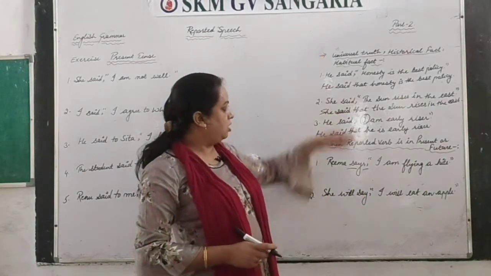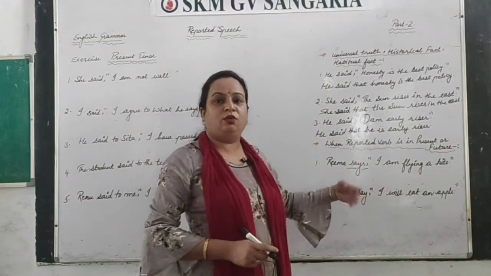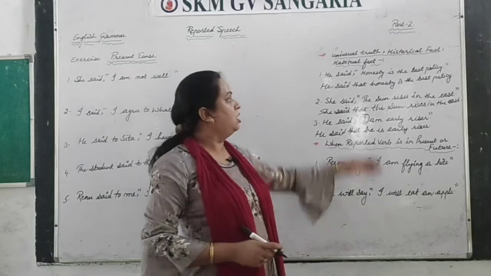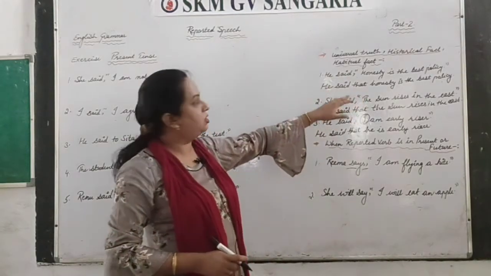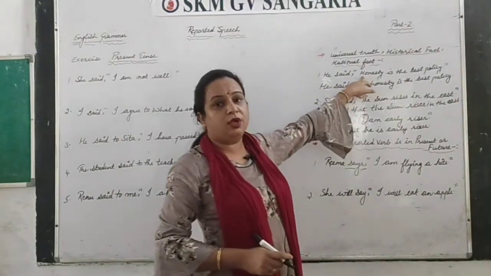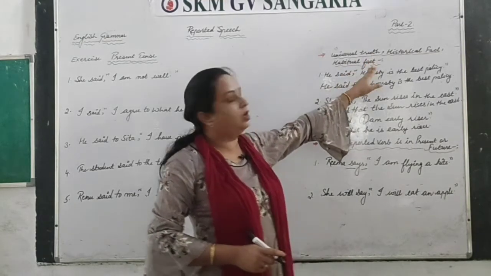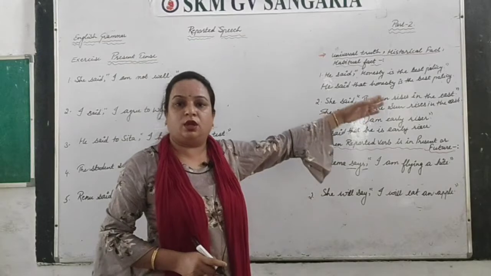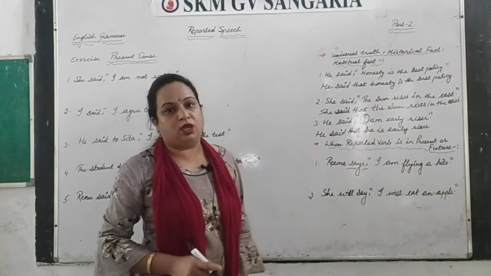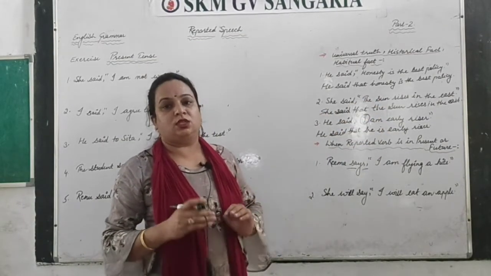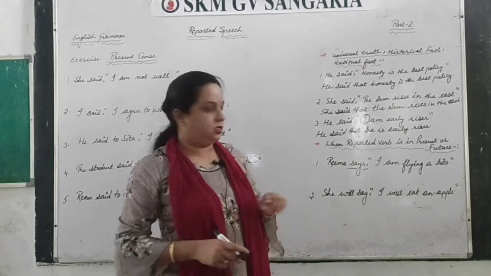If this is will say also, then also you will not change here because that is in future. And second thing you have to see, if this reported speech is in the habitual action, historical fact or universal fact, then also you are not going to change the tense of this, okay? In rest all the cases you will change the tenses in simple sentences.